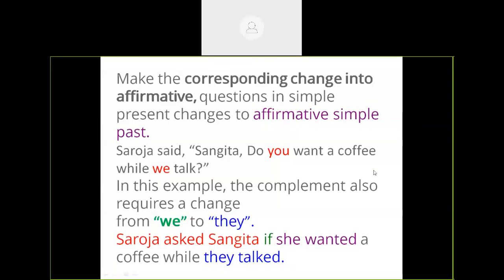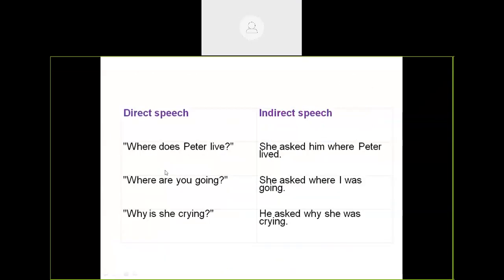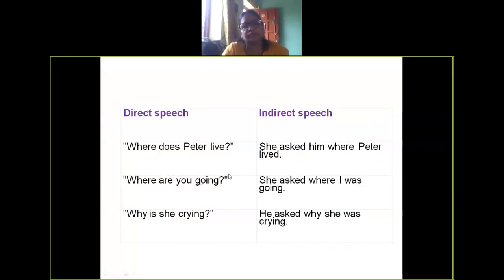Okay. So now I have some examples for you. Can anyone read this? Yes, Dangi? Yes, ma'am. Okay, read it. Direct speech into indirect speech. Where does Peter live? In indirect speech it became, she asked him where Peter lived. Very good. Where does Peter live? She asked him where Peter lived.